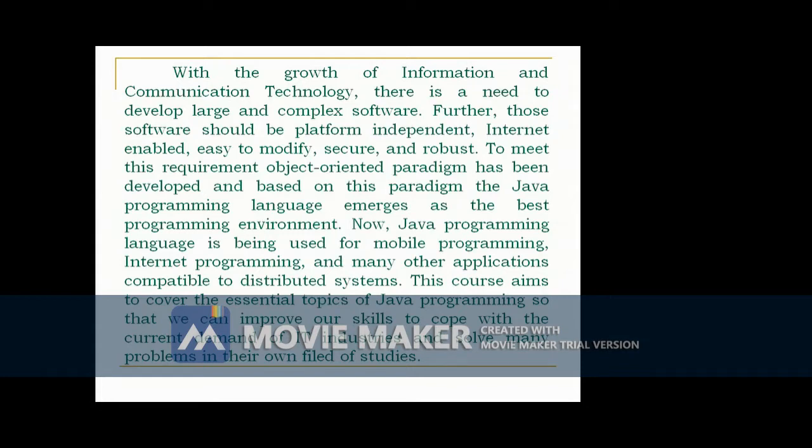Java is being used for mobile programming, internet programming, and many other applications compatible with distributed systems. So this course aims to cover the essential topics of Java programming so that we can improve our skills to cope with the current demand of IT industries and solve many problems in our own field of studies.